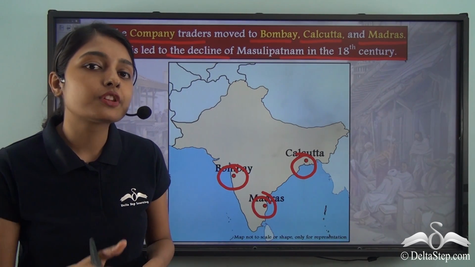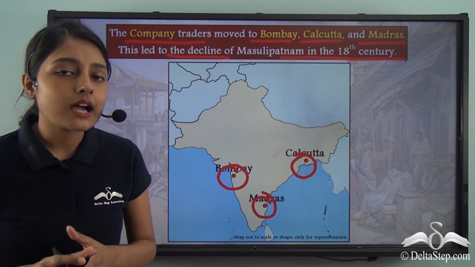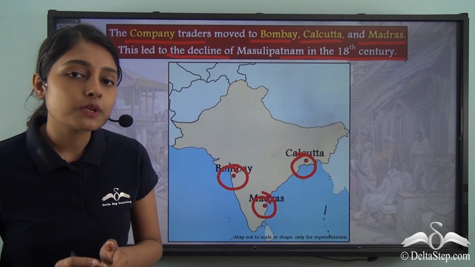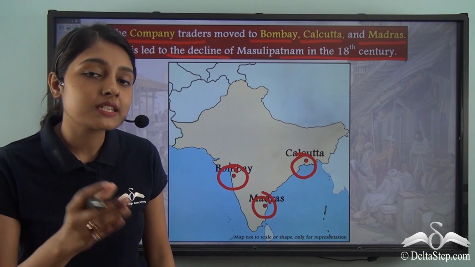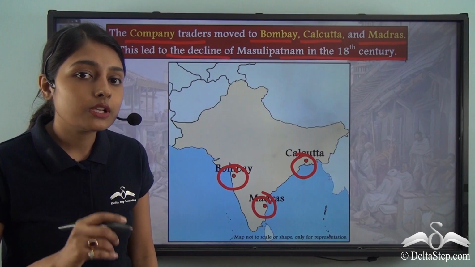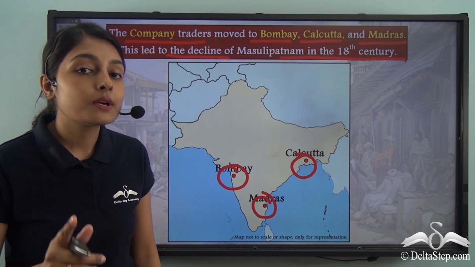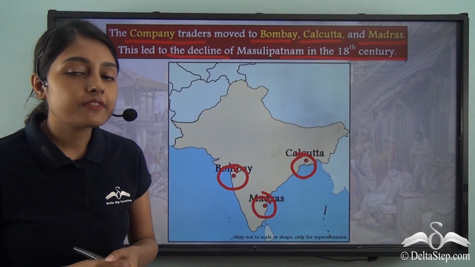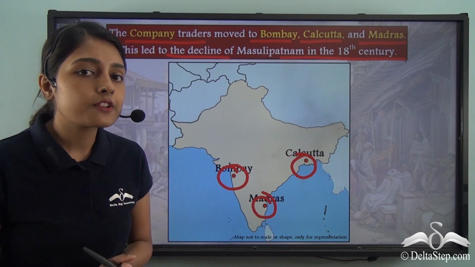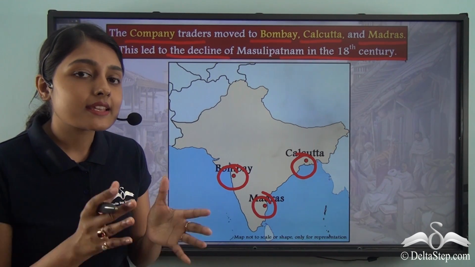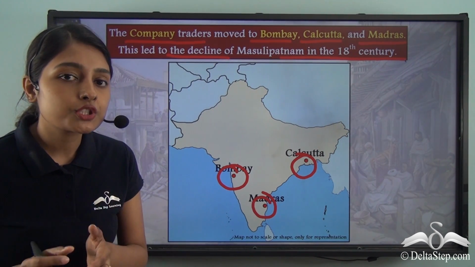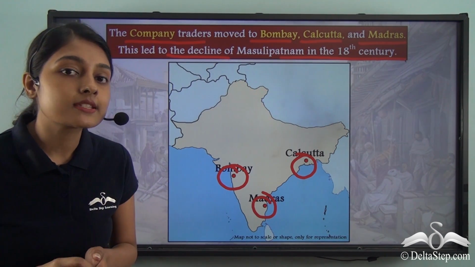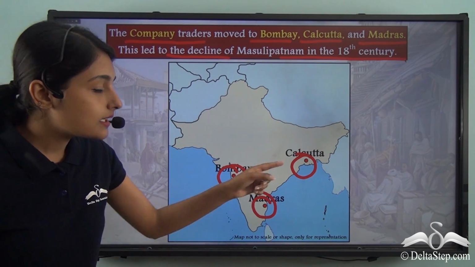Now if you have the previous lesson in mind, you will understand how the establishment of these new cities together contributed to the decline of medieval cities like Masulipatnam, and not just Masulipatnam but Surat as well. Because when we were discussing the rise and fall of Surat, we saw how the establishment of the East India companies meant that the traders and merchants from these medieval port cities were now moving to these new cities.